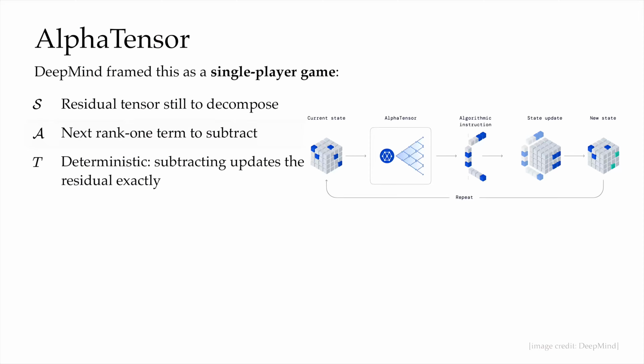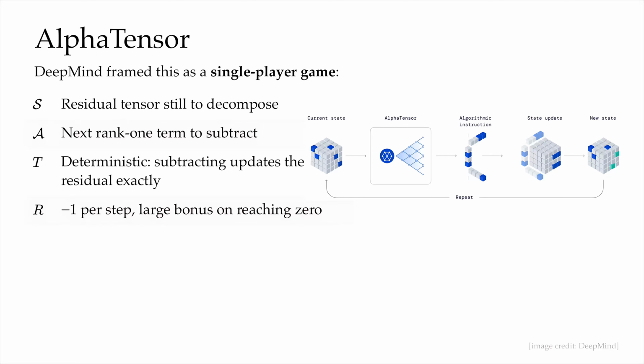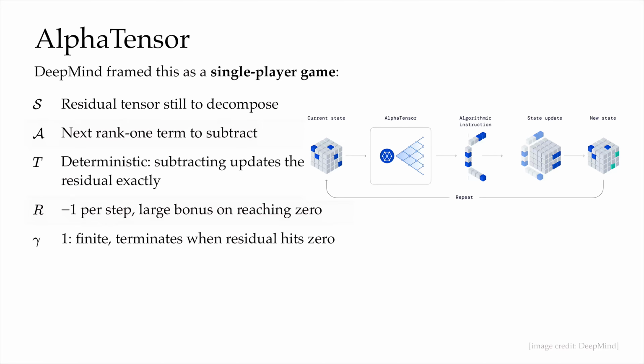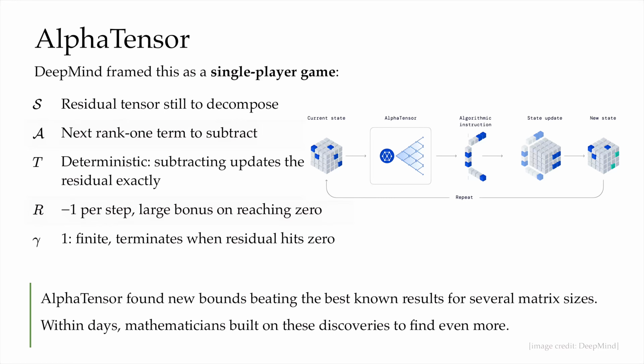The transition is deterministic. Subtracting the chosen rank 1 term updates the residual exactly, so you arrive at the next state. The reward pushes the search toward fewer multiplications, so a natural choice would be a -1 per step, plus a large bonus when the residual hits 0. So naturally, you would have this incentive to take fewer steps and drive the residual to close to 0. Gamma, the discount factor, is 1. The process terminates once the residual is fully decomposed, so there's nothing further, nothing future to discount.